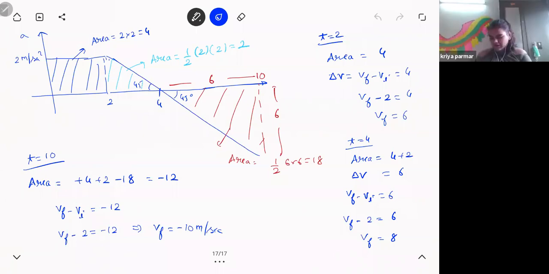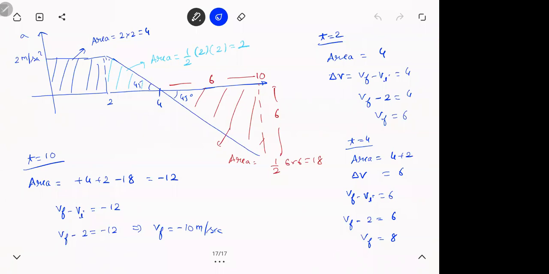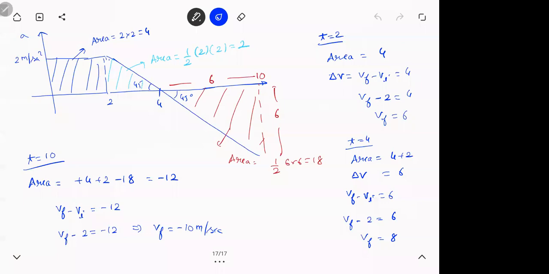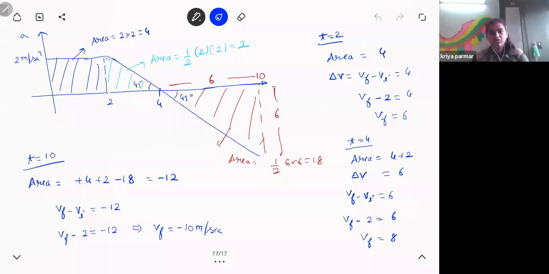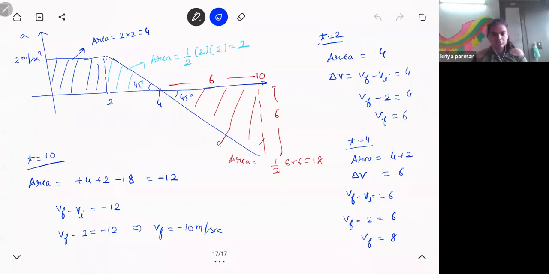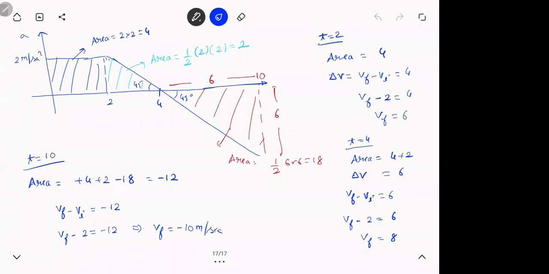Sir, what is the value of base and height? In this we get change in velocity is -2, but in the area formula, what value of base and height should we take? Area is half into base into height, that is for a triangle. Okay.